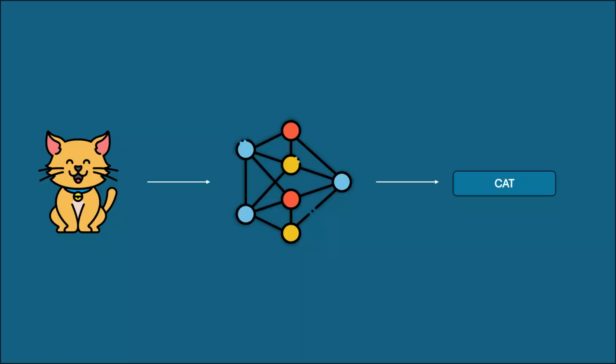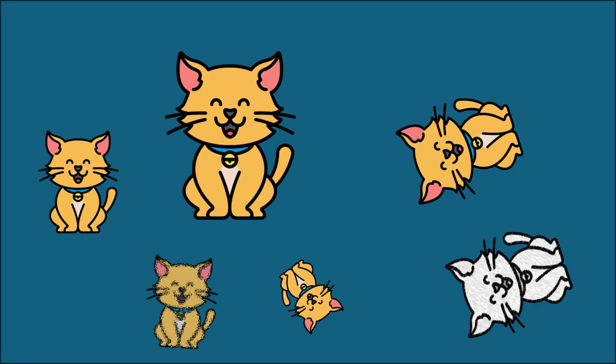When a model is trained, it compares its predictions with the correct labels, for example, cat, and calculates the loss. This loss is propagated back through the network using backpropagation, adjusting the weights to reduce error over time. With enough training data, the model learns to generalize, recognizing a cat in various environments, even if the image is rotated, scaled, or has noise. This is why computer vision models get better with more data and training.